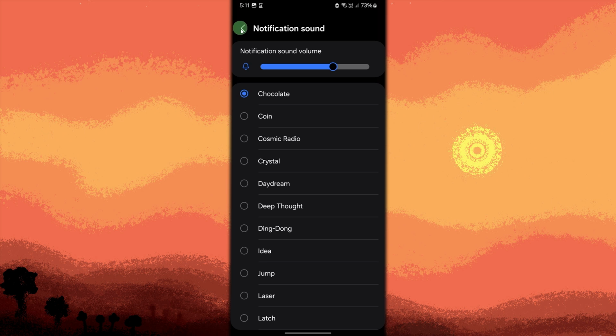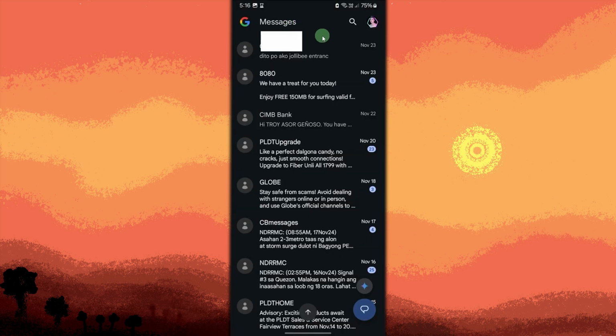Next, assign custom notification sounds for specific contacts. You can set unique notification sounds for messages from specific contacts. For SMS or messaging apps, open the messaging app, for example, WhatsApp, Google Messages. Choose a conversation or the contact you want to personalize.